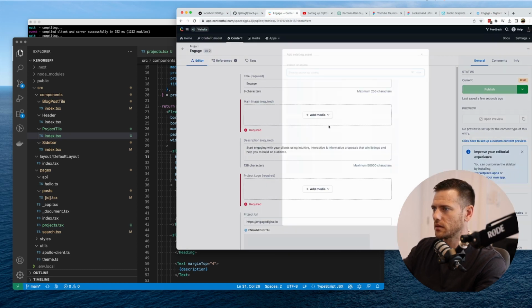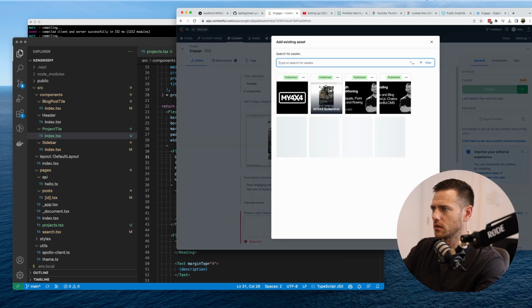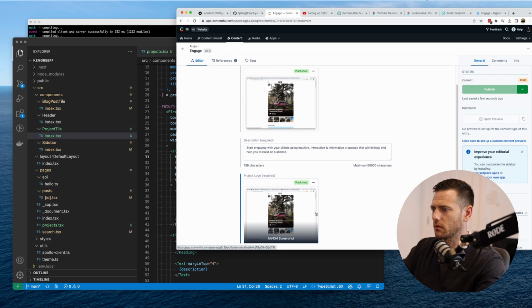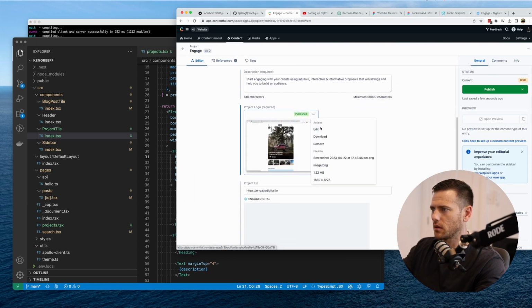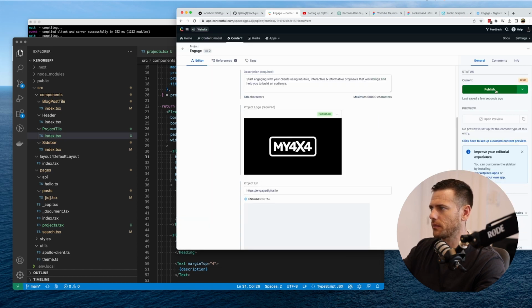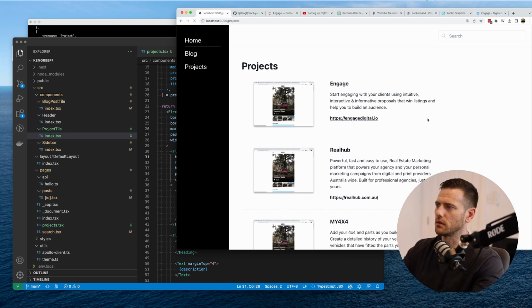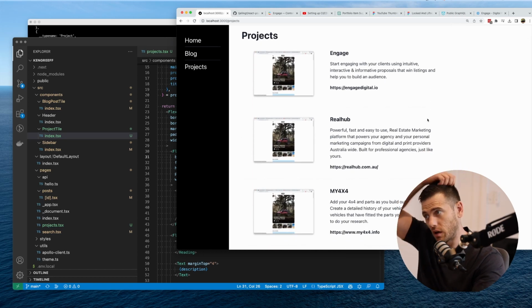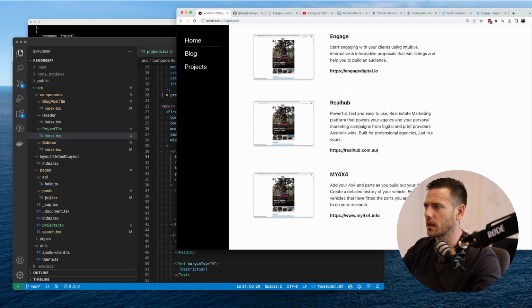Great. Existing media, same thing. Just going to use this. Boom. Existing media. Boom. Whoops, not that one. We want to use something else. Change. Remove. Add media. Existing media. Logo. There we go. Publish that. I'm just doing this to see what it looks like as we add more. There we go. Engage, Real Hub, my 4x4. Looks awesome. I mean, it just looks awesome because it's there and it's real.